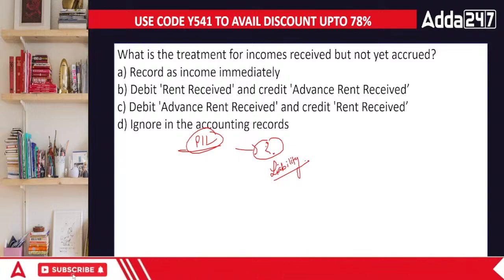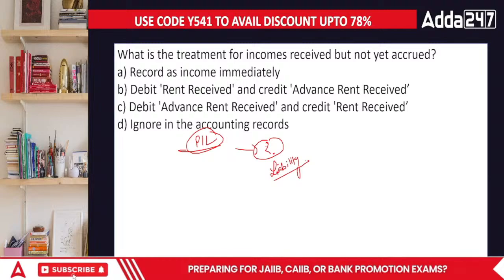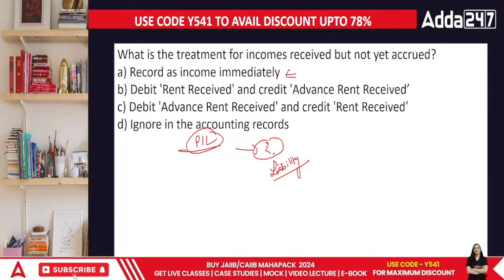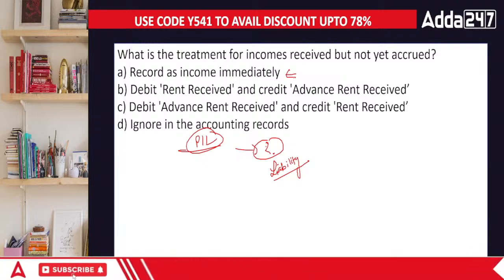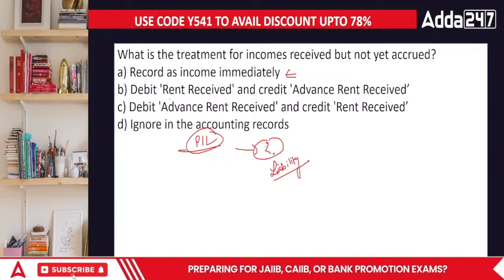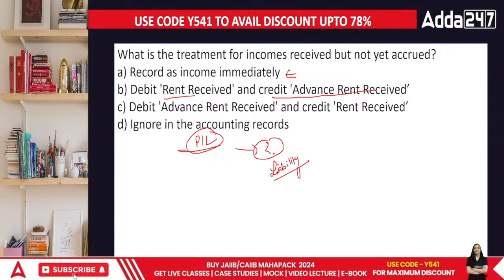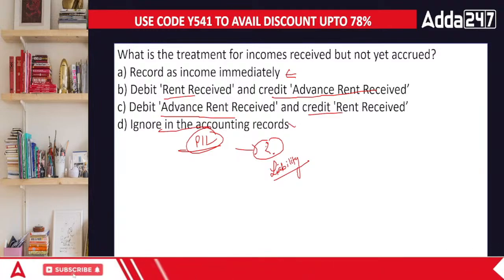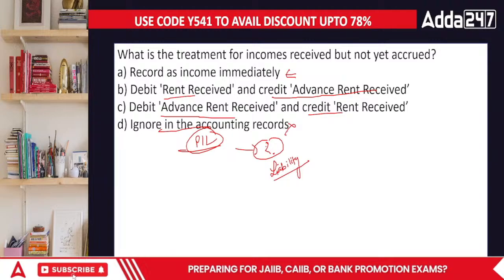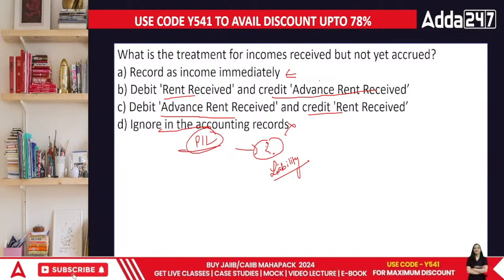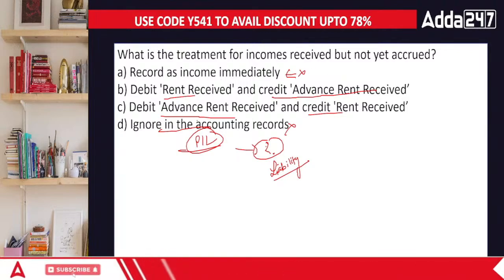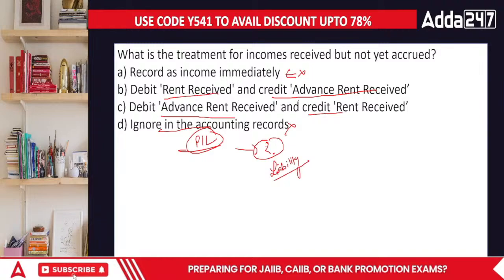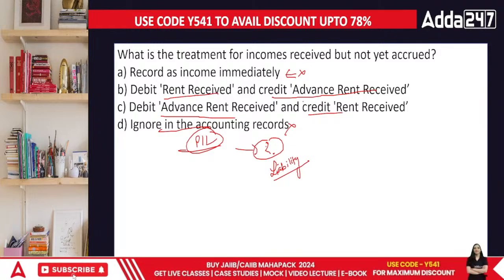Now, in this case, rent is recorded as income immediately. Now I'll be giving tax this year, and since it belongs to next year, I'll be giving tax next year. Twice giving tax is just a burden on us again. Debit the rent received and credit the advance received. Debit the advance received and credit the rent, and ignore the accounting. We cannot ignore. I wish we could, but we have to be correct in our books of accounts. If we are not, then we are wrong in dealing with it. This is also wrong. So they say that debit rent received and credit the advance received. Acha, theek hai.